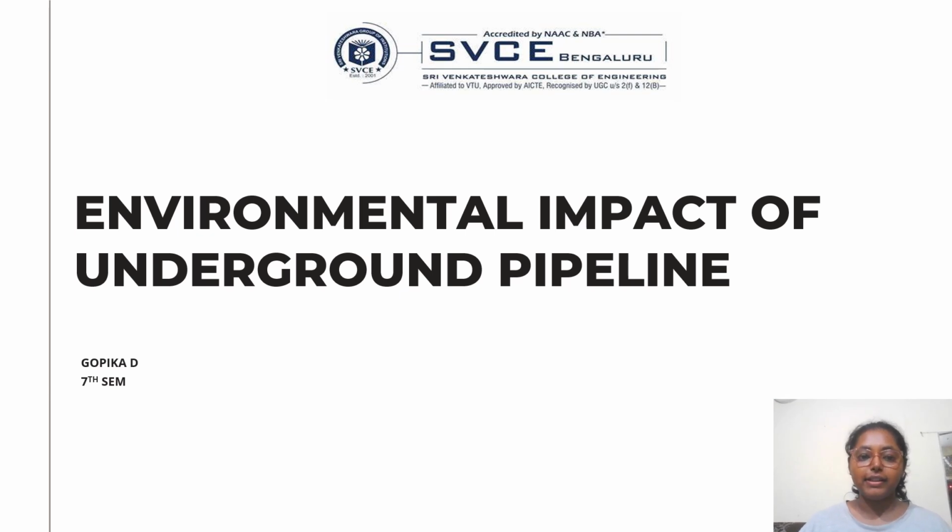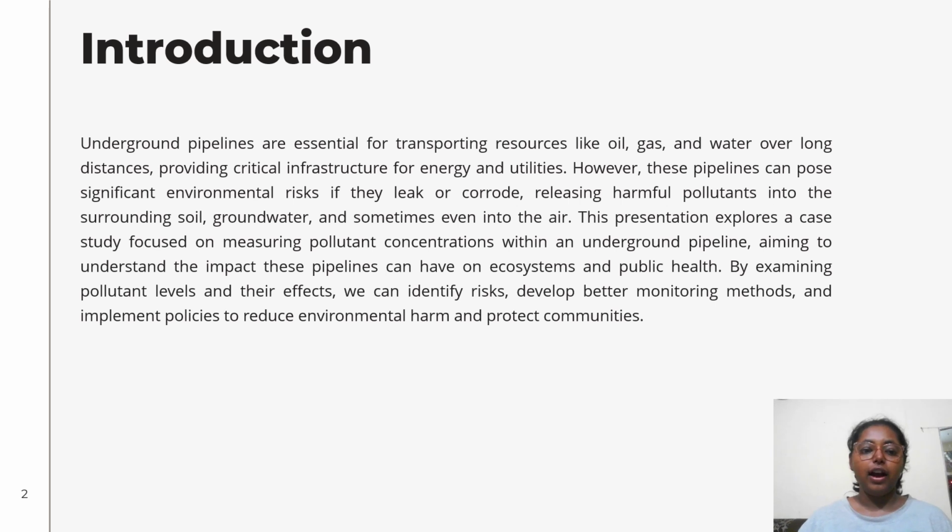The topic I'm going to tell you about is the environmental impact of underground pipelines. Introduction. Underground pipelines are essential for transporting resources like oil, gas, and water over long distances, providing critical infrastructure for energy and utilities. However, these pipelines can pose significant environmental risks if they leak or corrode, releasing harmful pollutants into the surrounding soil, groundwater, and sometimes even into the air.